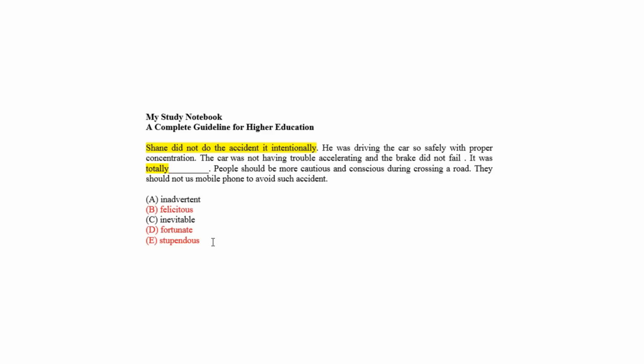Now, in a spatial sense, inevitable as choice C may be relevant to fit the blank if the car was having trouble accelerating and the brake failed. But it is so clear that it was the people who were unconscious while passing or crossing the road. If they were conscious enough, then the accident would not have happened. So choice C is also eliminated.